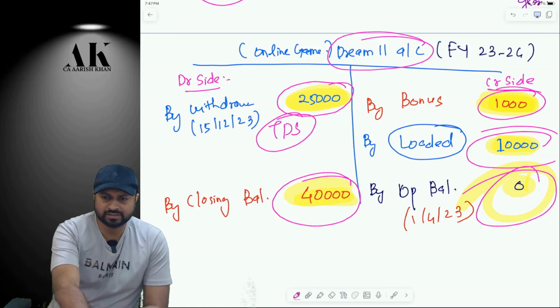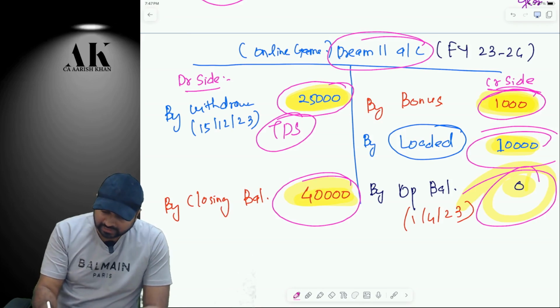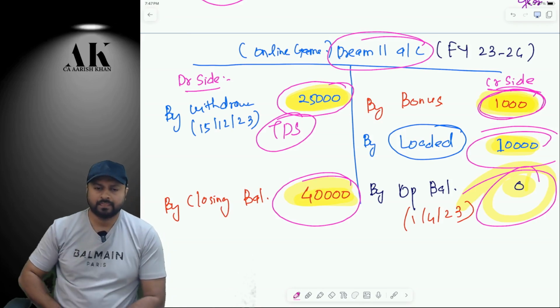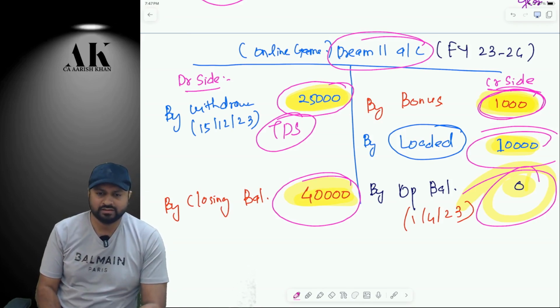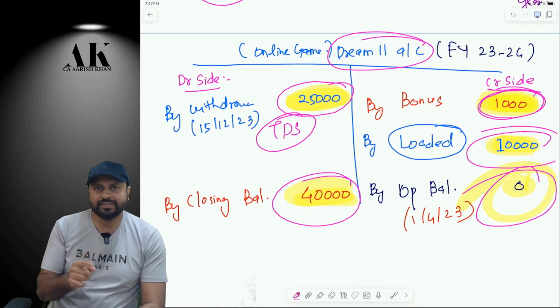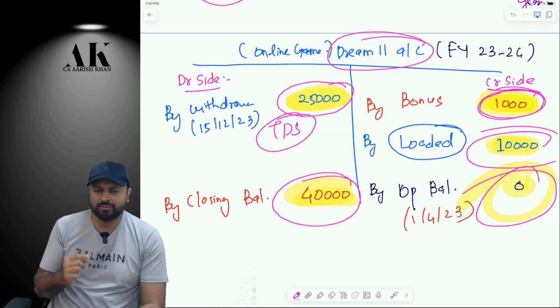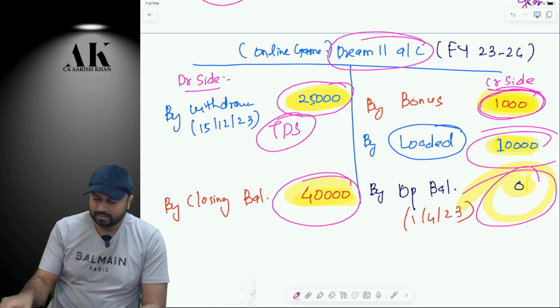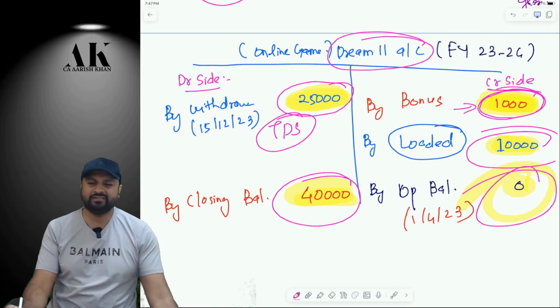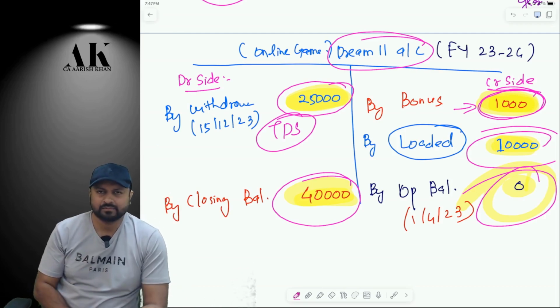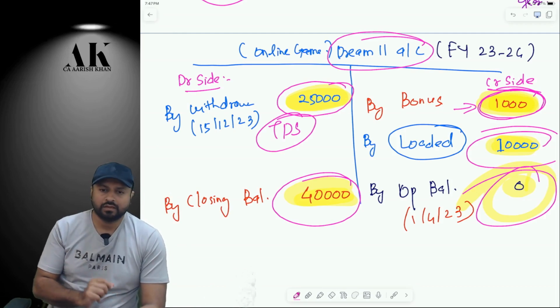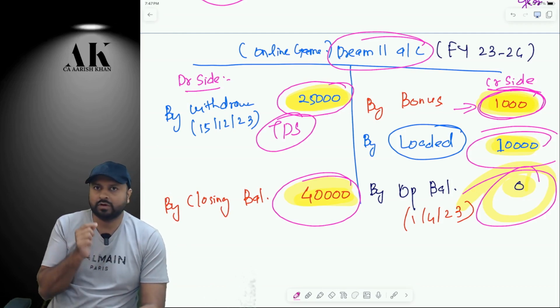Now pay attention, please. Sir, what is the treatment of this bonus? If I withdraw this bonus, will that be taxable or not? Listen carefully. In this, CBDT has issued a circular which is there below, but I am explaining directly. What is the treatment of this bonus? Incentive, whatever they give you extra, promotional things. What will be the use of that? What will be the treatment of that? The law says that it depends upon the nature of that bonus.